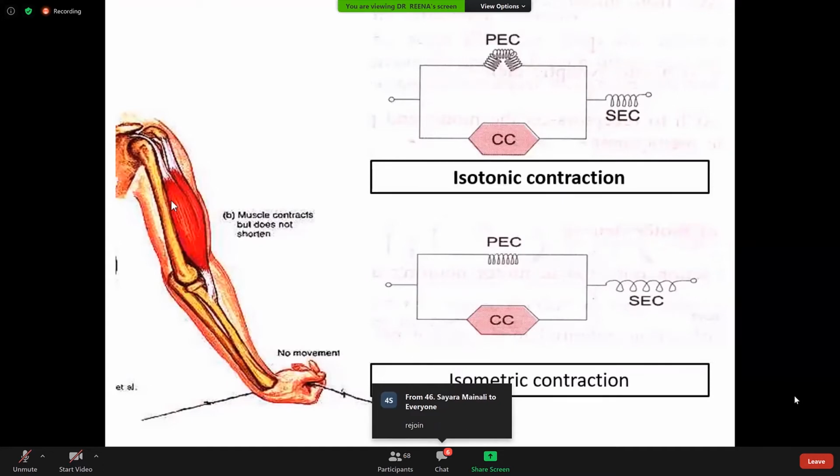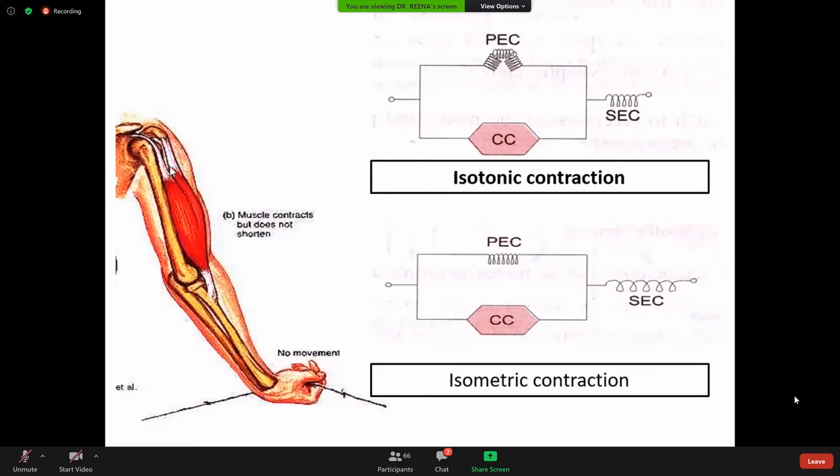Then the connective tissue which surrounds these muscle fibers is arranged parallel with the contractile component, so it is called the parallel elastic component. And the tendon is connected in series with the contractile component, so it is called the series elastic component.